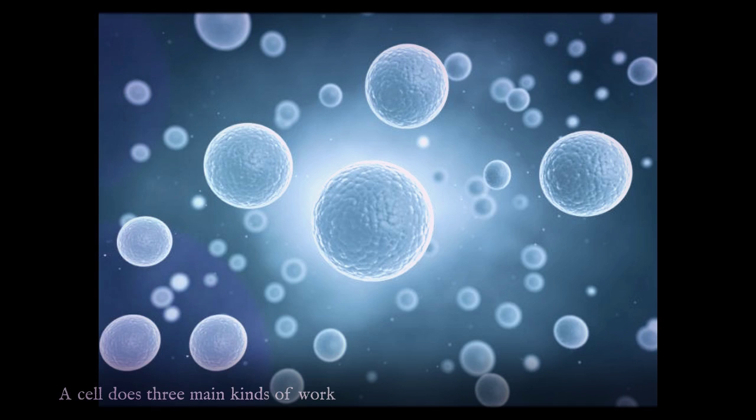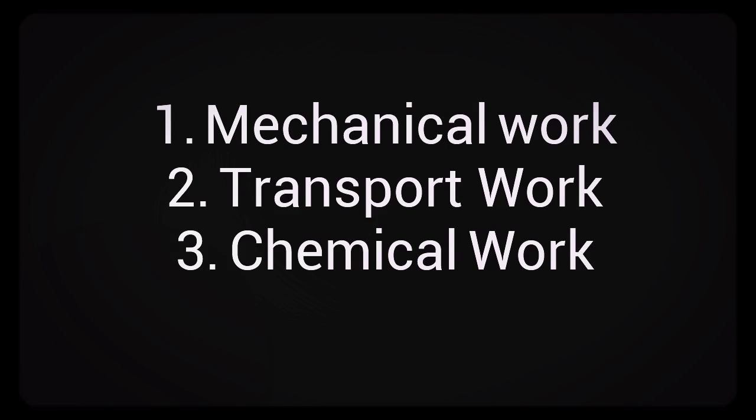A cell does three main kinds of work. Mechanical work, such as beating of cilia, contraction of muscle cells, and movements of chromosomes during cellular respiration. Transport work, the pumping of substances across membranes against the direction of spontaneous movement. Chemical work, driving endergonic reactions such as synthesis of polymers from monomers.